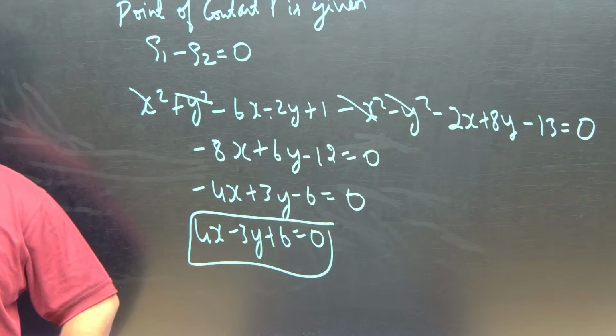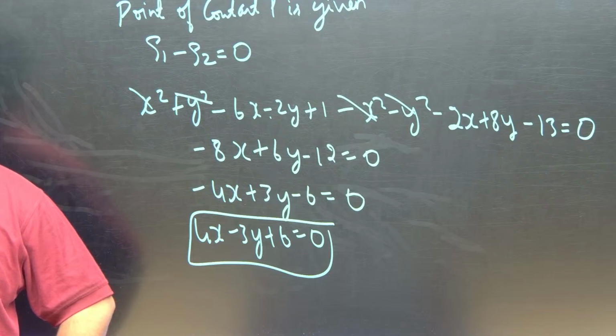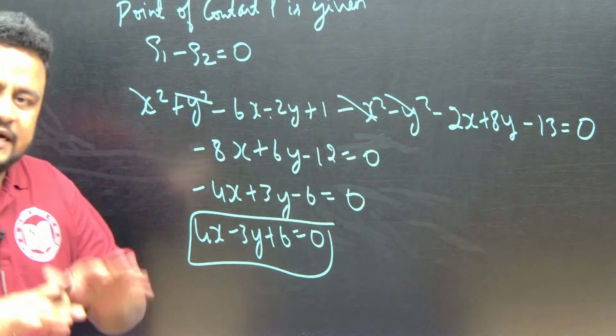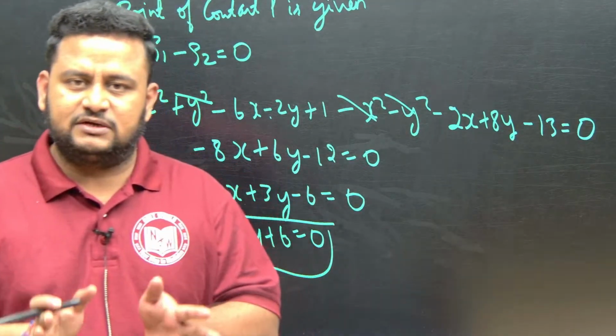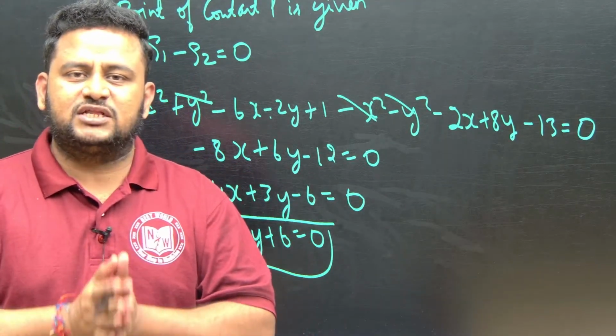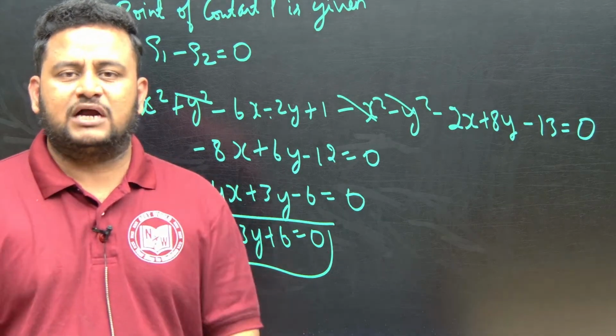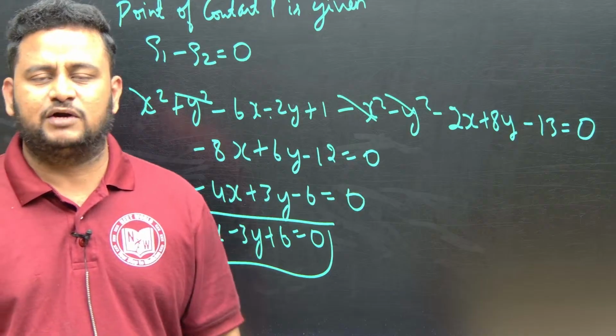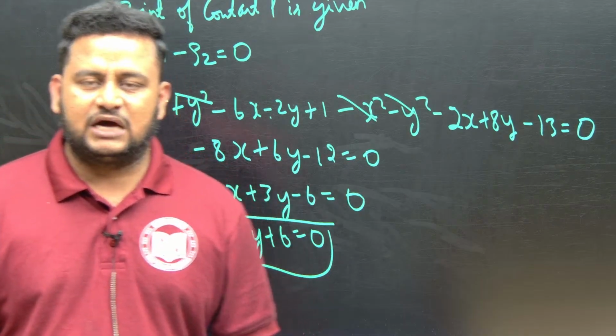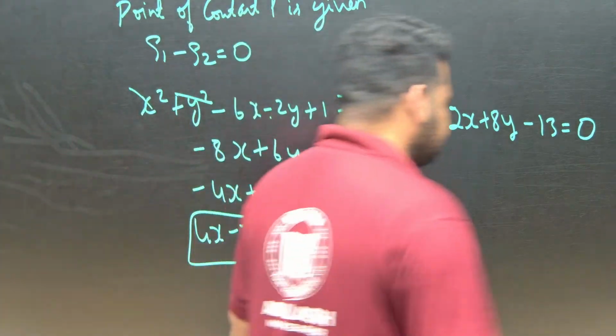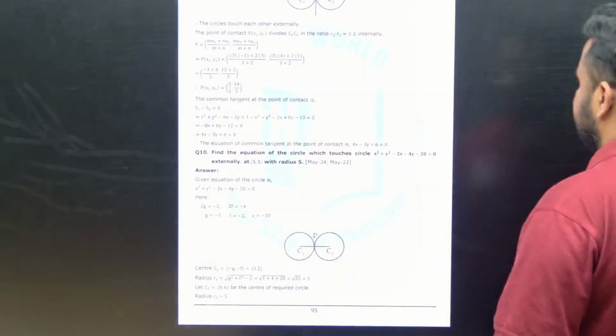Then we find C1C2 using the distance formula. Then you check whether C1C2 is equal to R1 minus R2. If it is R1 minus R2, the circles touch internally. If it is equal to R1 plus R2, the circles touch externally. If touching externally, the point divides the centres internally in the ratio R1 to R2. If touching internally, the point divides externally in the ratio R1 to R2. That's it. This is a very important question. Please practice it 2 to 3 times because we are expecting this question.